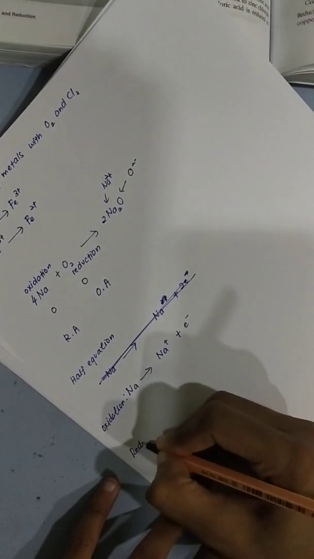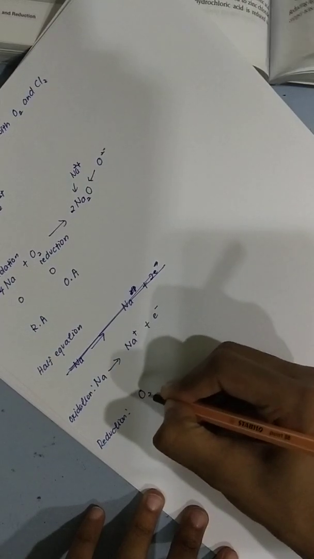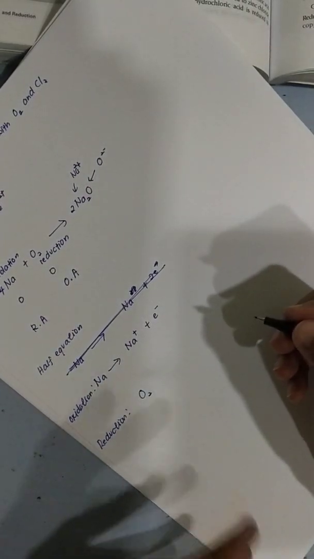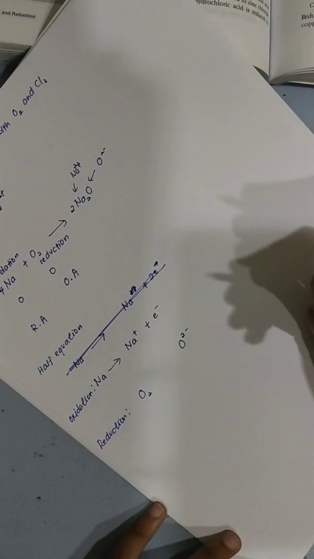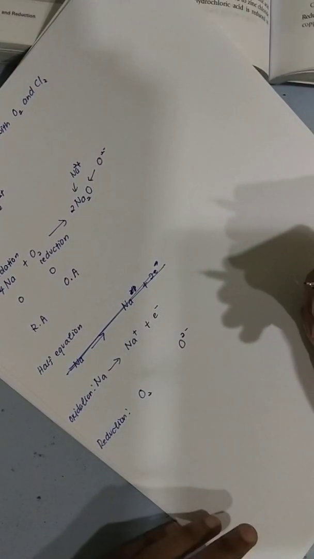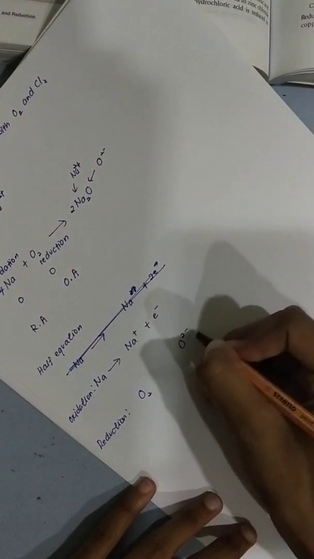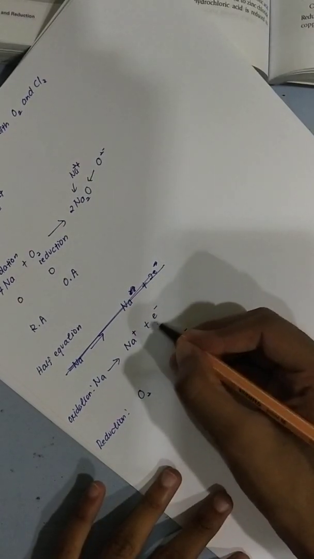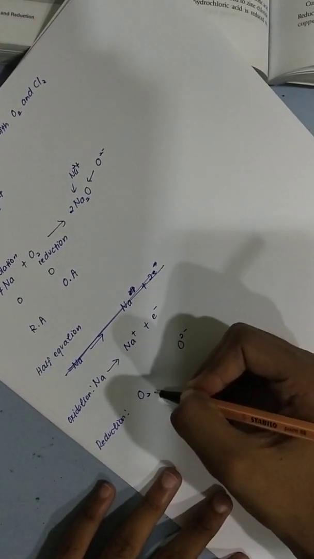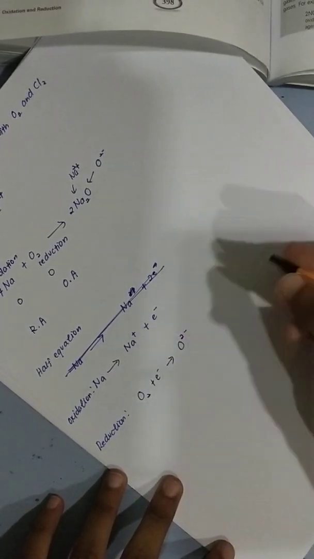Whereas for reduction, what is the half equation? If you notice, oxygen, will it accept or will it donate electron to become O2 negative? It will accept the electron, right? Because here is 0 charge, here become 2 negative. That means it accepts the electron, and it's definitely the opposite of this. If this donates, this one definitely accepts. Reduction is accepting electron.